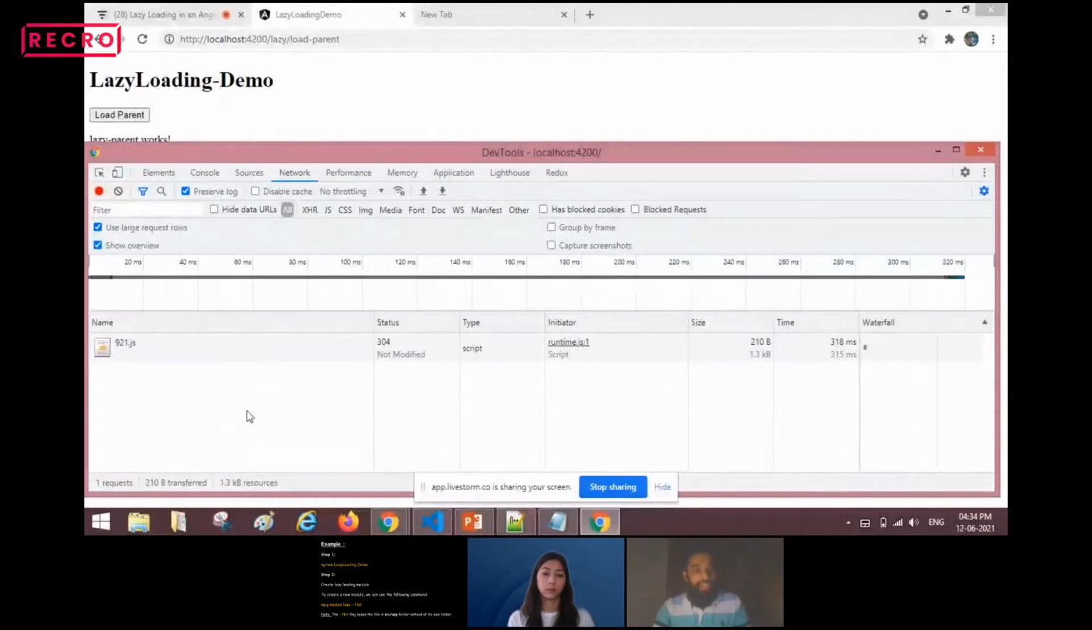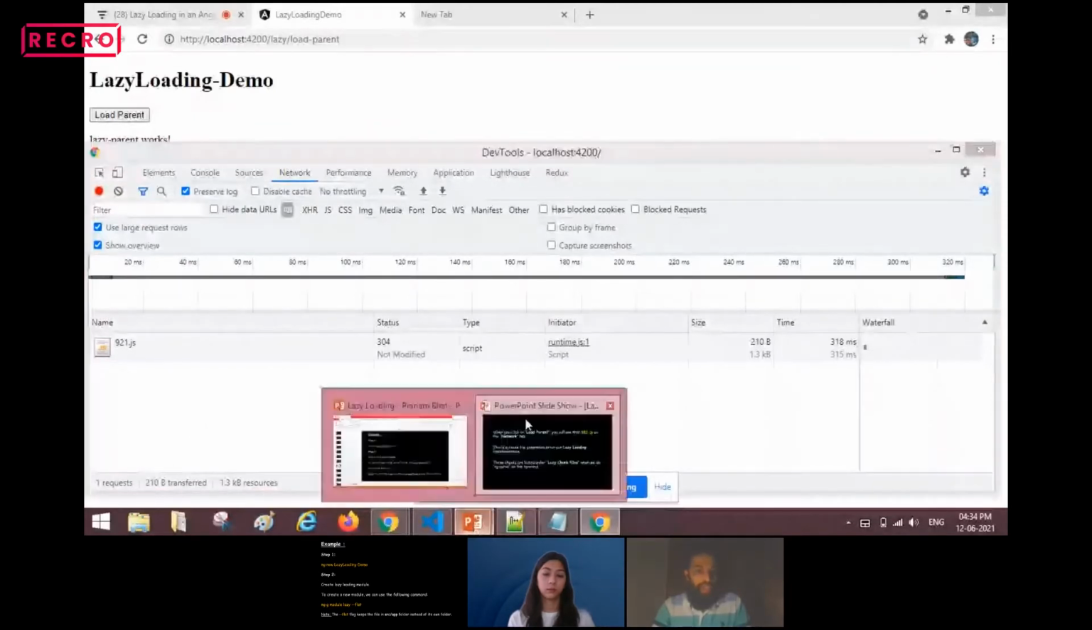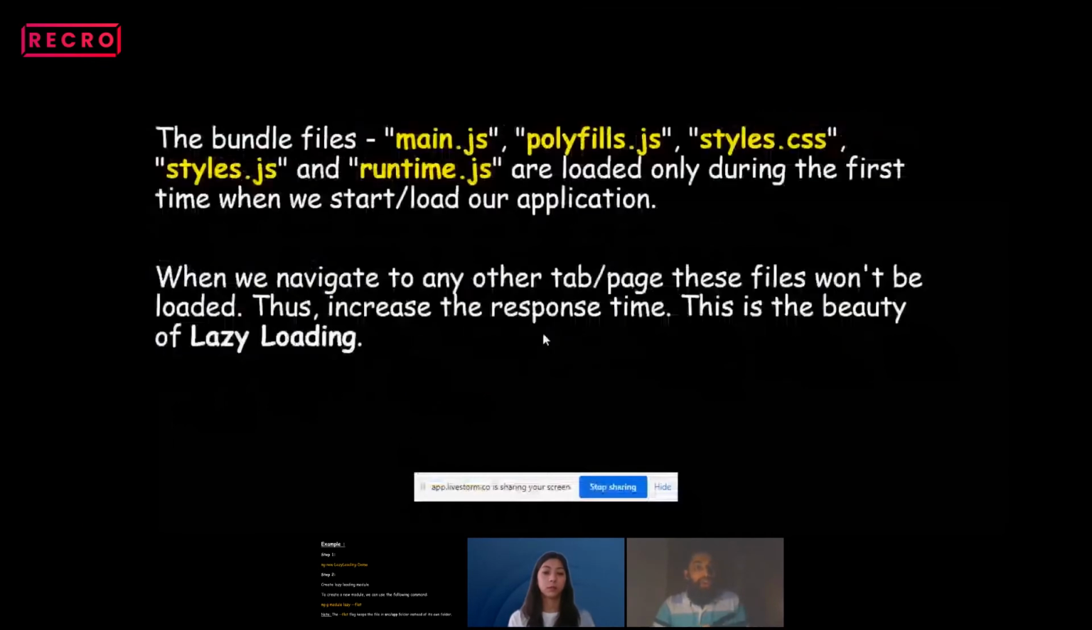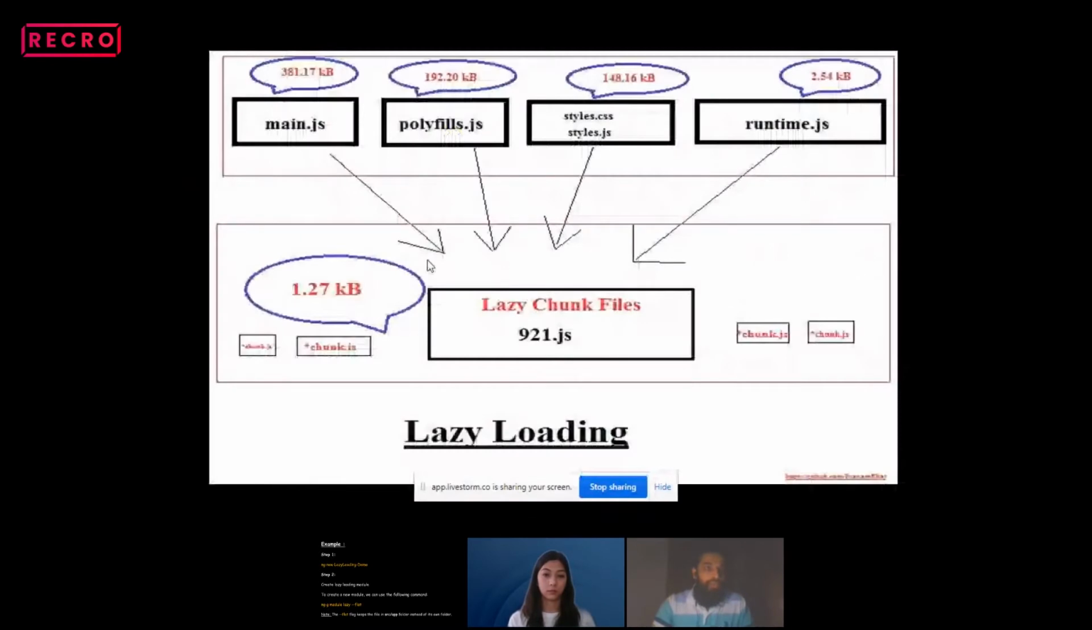When you navigate to the second page, or to any other router links or events, these bundle files will not be loaded. That's how we can minimize the resources and increase the response time when it comes to lazy loading. These bundle files, main.js, polyfills, styles, and runtime.js, will not be loaded for the second time. That's how lazy loading works. That is the beauty of lazy loading.